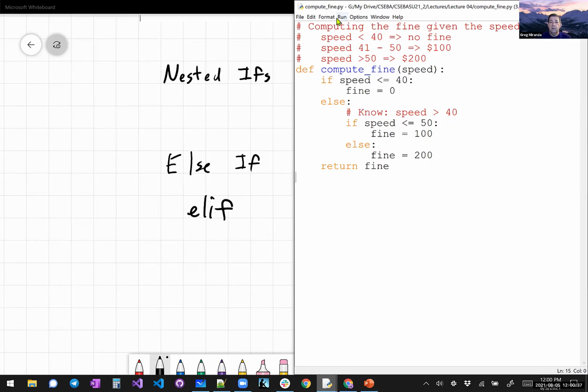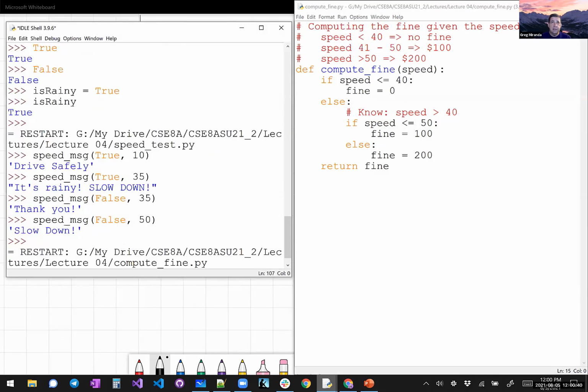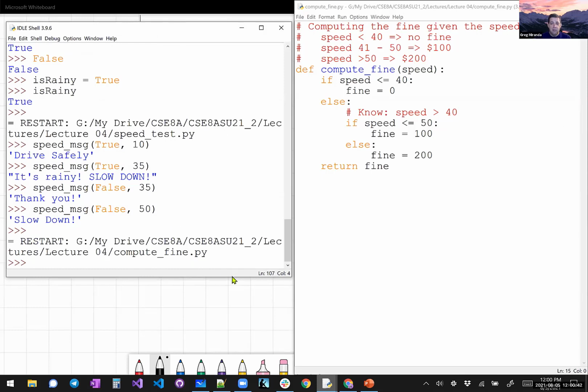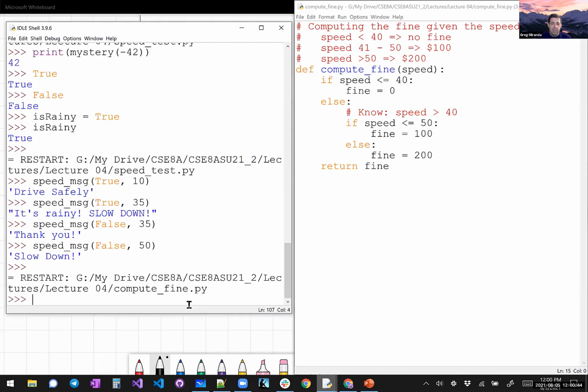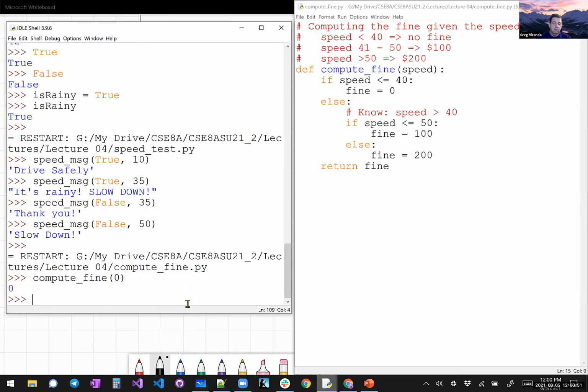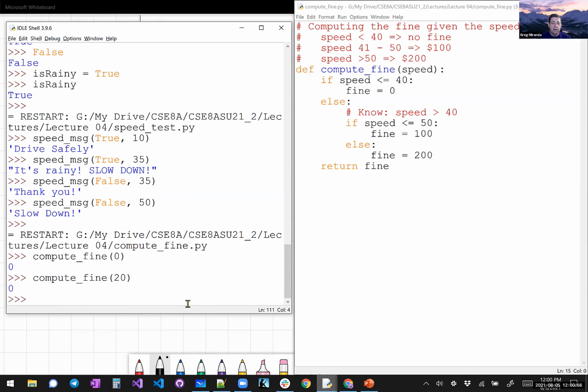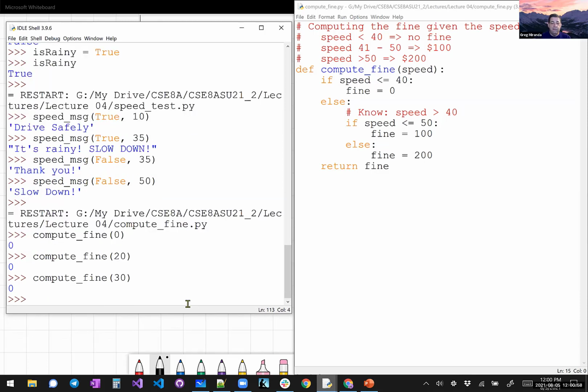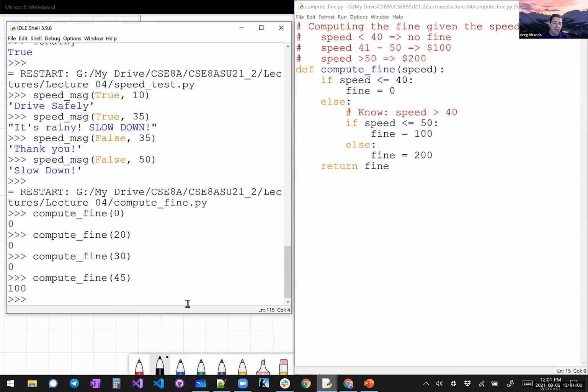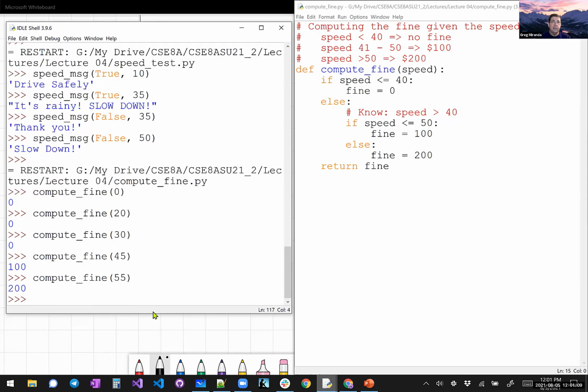So we could run this, and now let's actually see what happened. Compute fine for 0. Okay, no fine there. That's fine. 20 miles an hour, no fine. 30, no fine. What about 45? Well, I expect to be fined for that. That's a $100 fine. Okay, well, what about 55? Okay, that's a $200 fine.